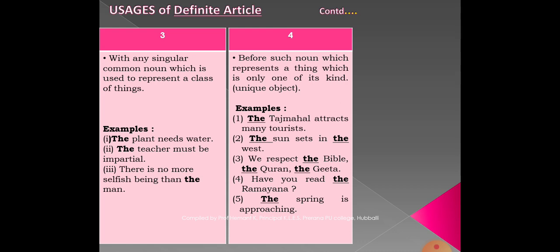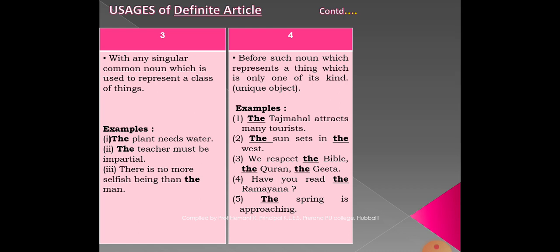Before holy books we must use the definite article the. Next one, have you read the Ramayana? The Ramayana is a holy book, so we must use the there. Fifth example, the spring is approaching. Before the seasons we must use the definite article.